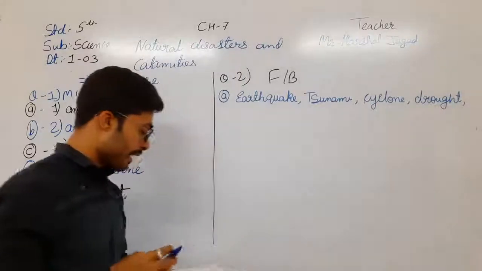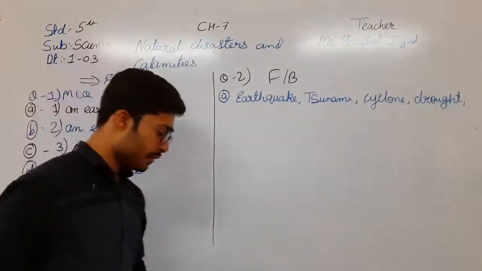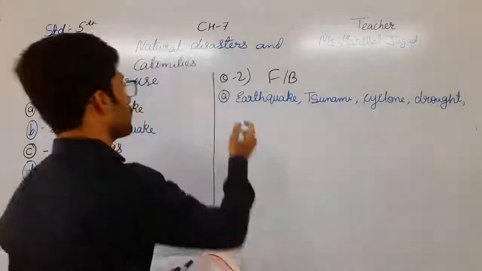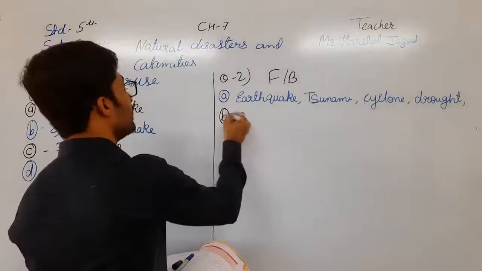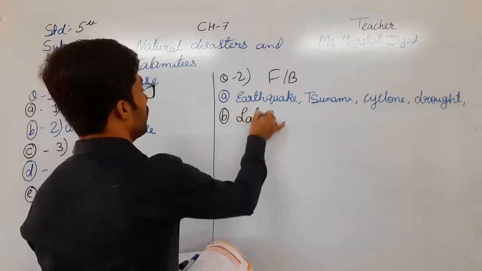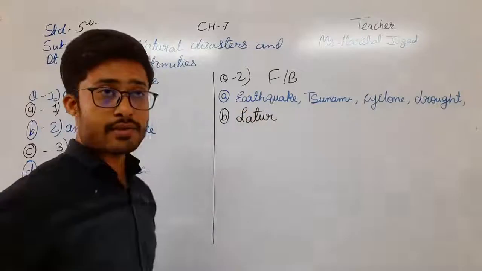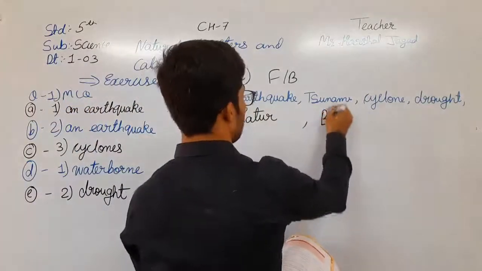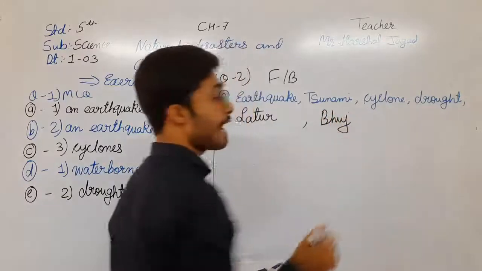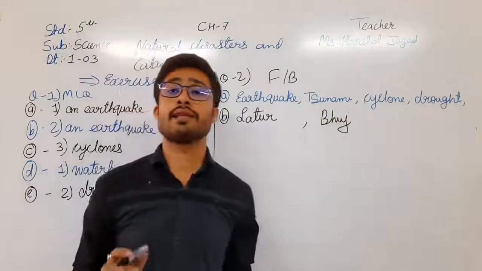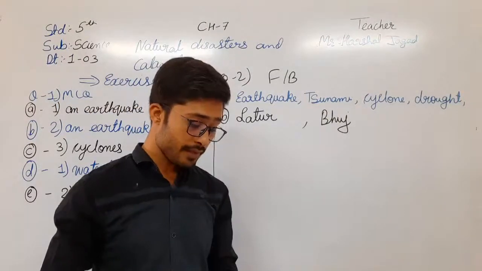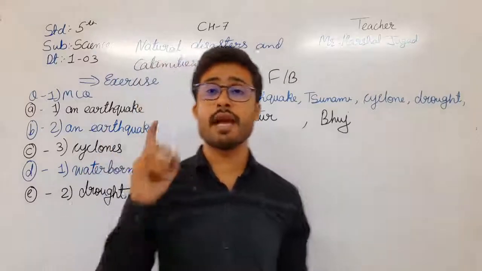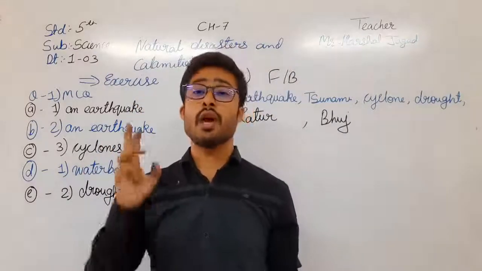Then after that, the second one: 2, several earthquakes in India have been at dash. First, in Latur in Maharashtra, and the second one in Bhuj in Gujarat. So these are the 2 several earthquakes in India: Latur in Maharashtra, and Bhuj in Gujarat.